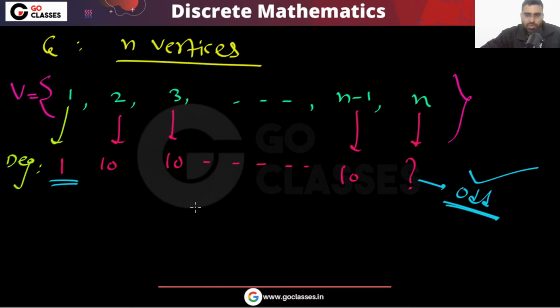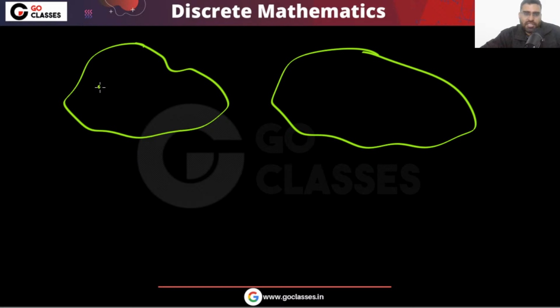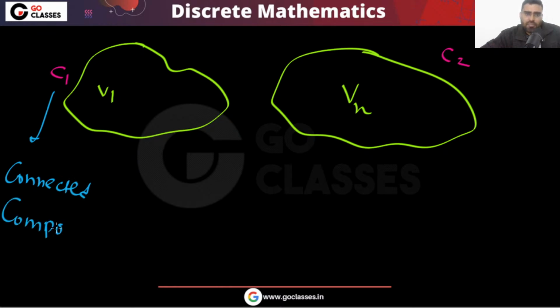Now again, a simple question I am asking. Can I say they must be in the same component? Is it possible that vertex 1 is here and vertex n is here? Let's assume this is a connected component, this is your C1, and this is your C2. This is also a connected component. So is this possible?